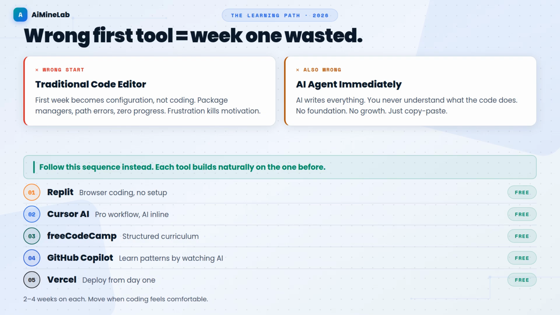The most common mistake is choosing the wrong first tool. Starting with a traditional code editor means your first week is configuration, not coding. Jumping straight into an AI agent means you never understand what the code does. Follow this sequence instead. Each tool builds naturally on the one before it.